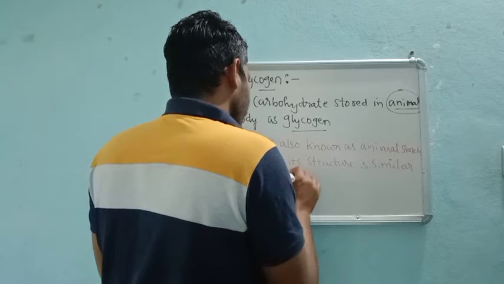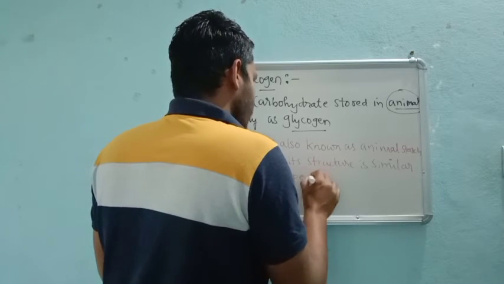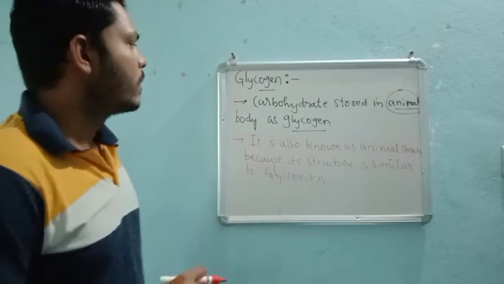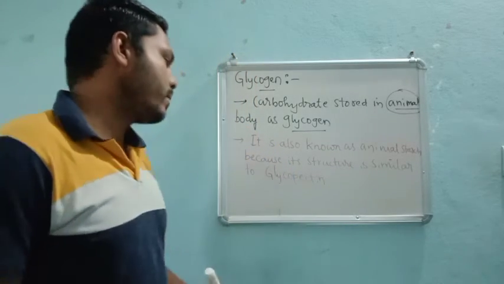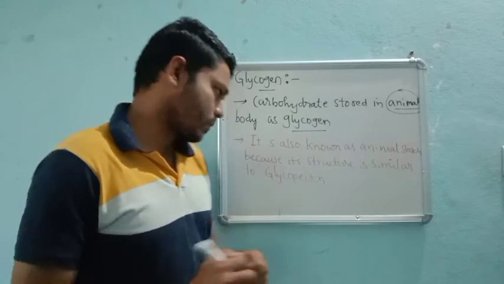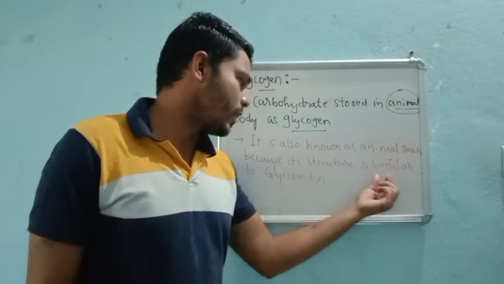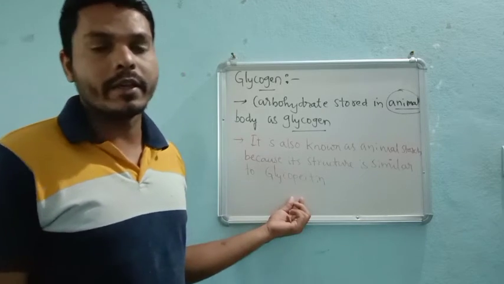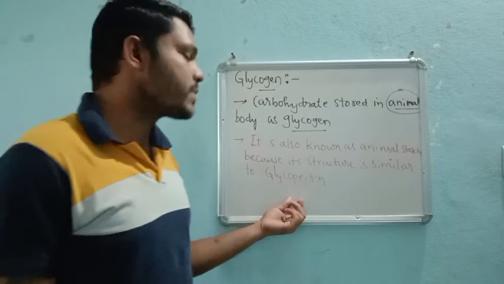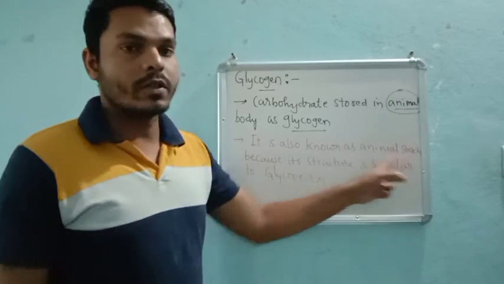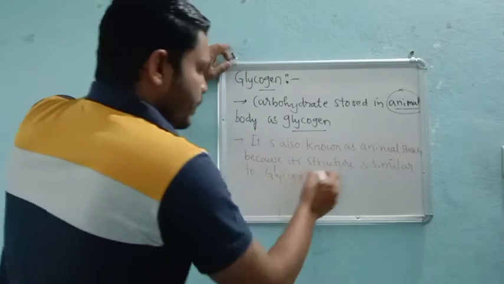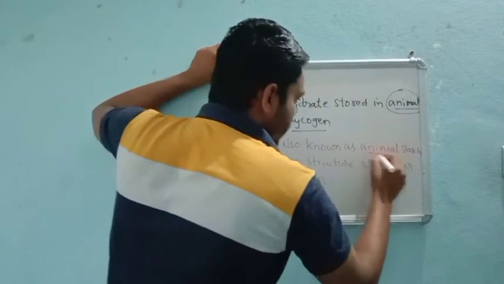Don't forget, amylopectin is a component of starch. So this is called animal starch because its structure is similar to amylopectin, and amylopectin is a component present in starch. That's why this is also known as animal starch. Very important point.